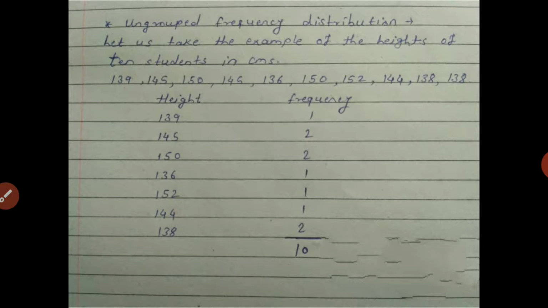The number of students having a 139 centimeter height is 1, so the number 1 is written under the frequency column.